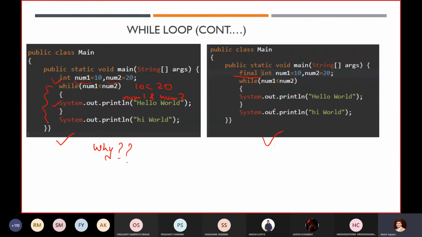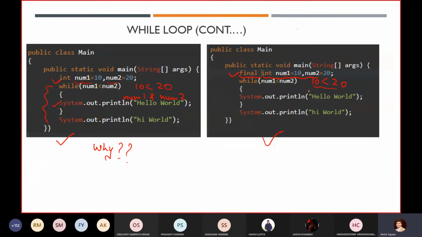Why will we get a compile time error? Because here we have mentioned these variables are of final type. It means that now I cannot modify the values of num1 and num2. It means it will always remain 10 is less than 20. You cannot change the variable values, because here we have mentioned it is final.